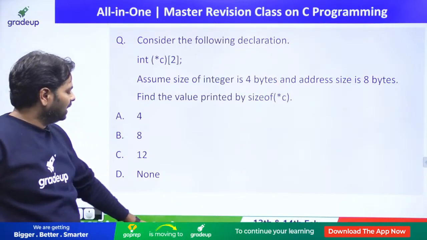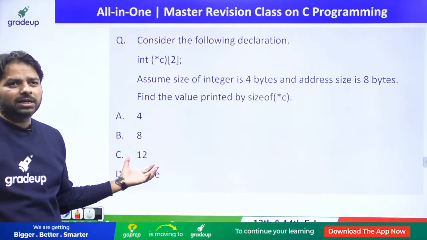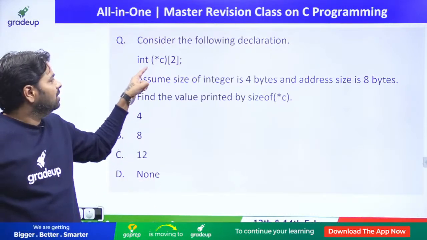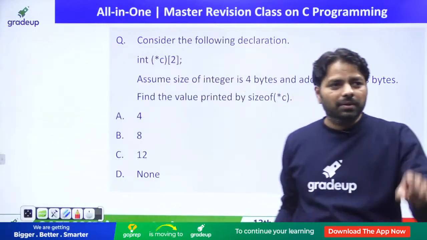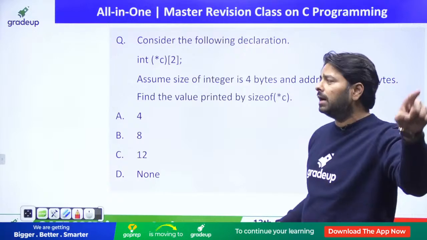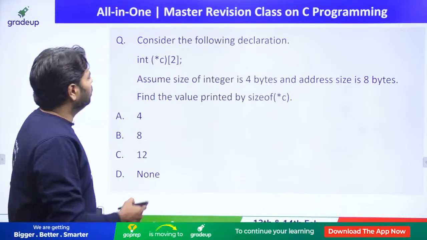Okay, now tell me the answer. It could be predicted because we have the syllabus, pointer to an array. I'm coming to pointers and arrays slowly. Remember that. What is this?